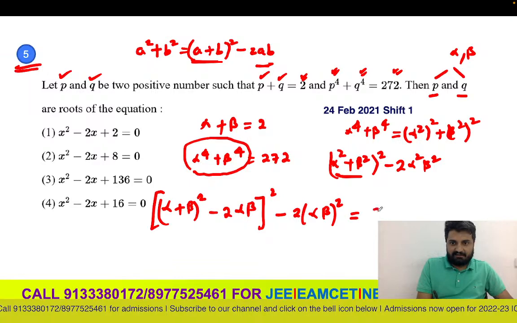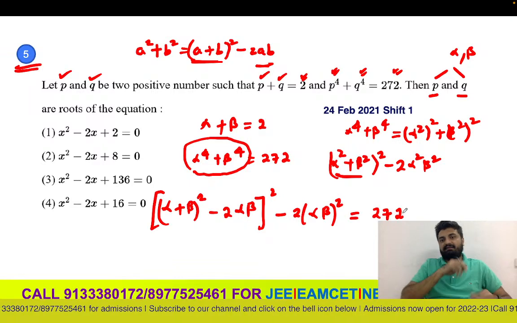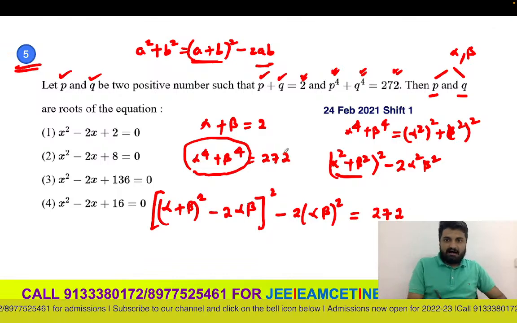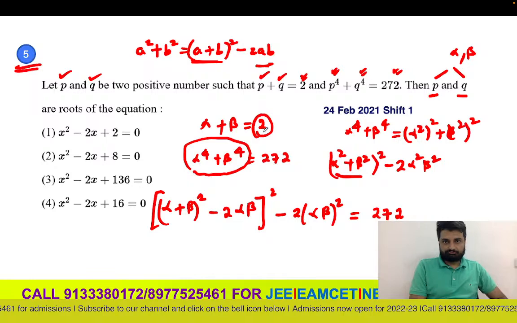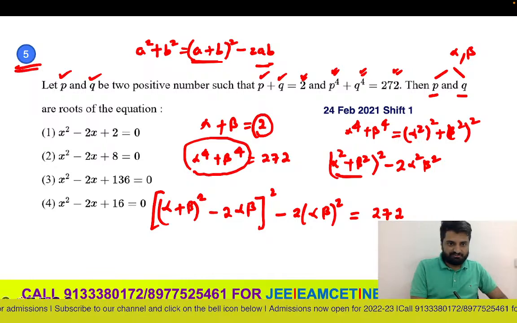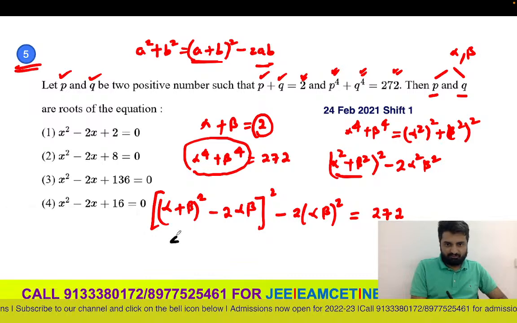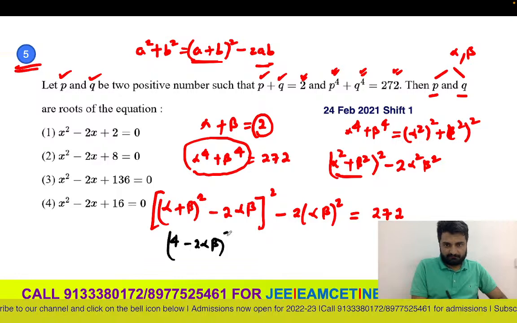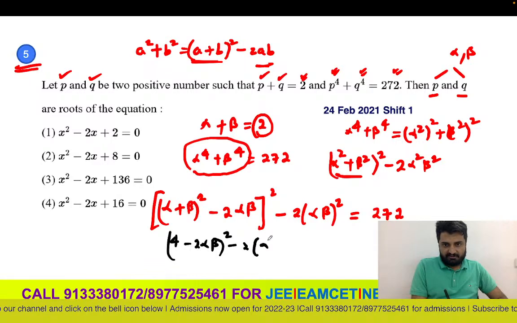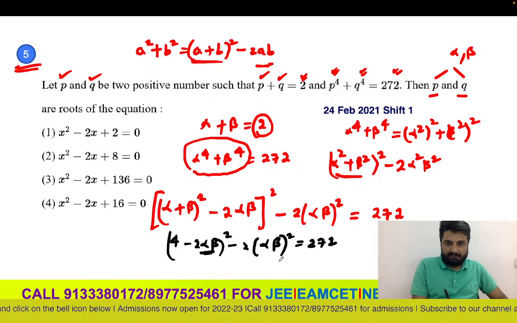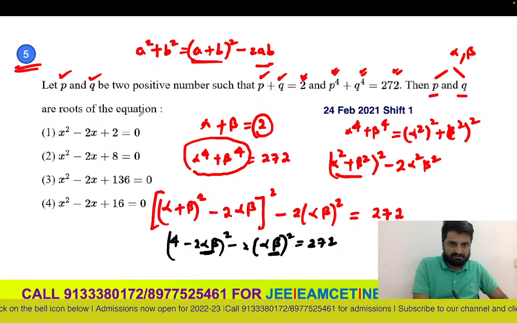That value they said is 272. So alpha plus beta we already know is 2, so you can simplify it. Instead of this it will be 2 square, 4 minus 2 alpha beta, whole square, minus 2 times alpha beta whole square is 272. Now you need alpha beta, which you can verify from the options. So can you tell me what alpha beta is in the options?